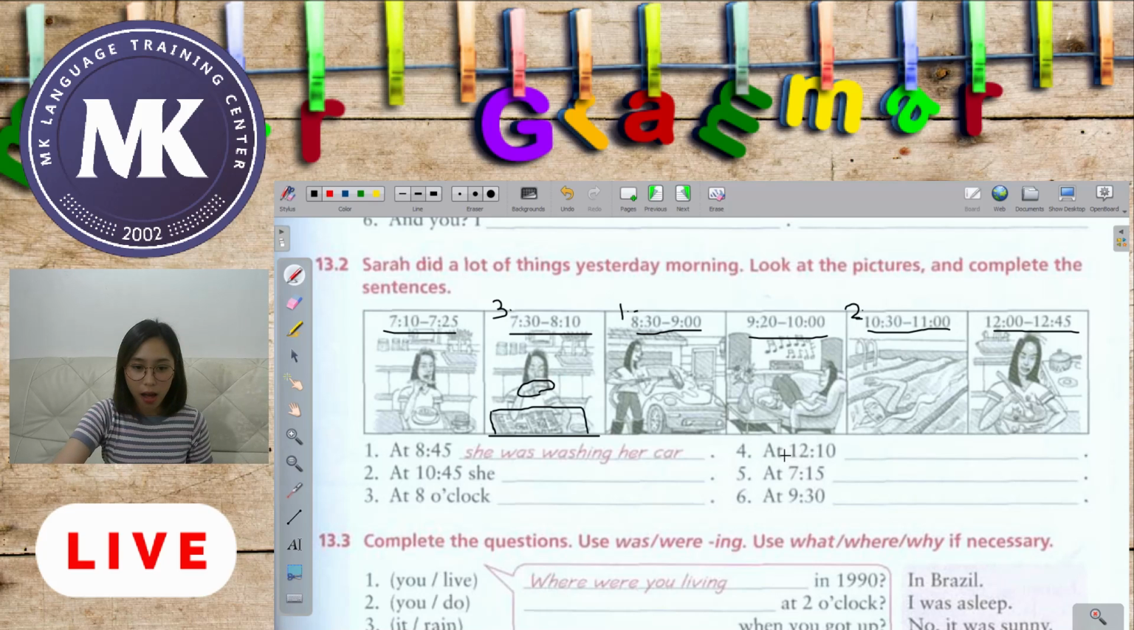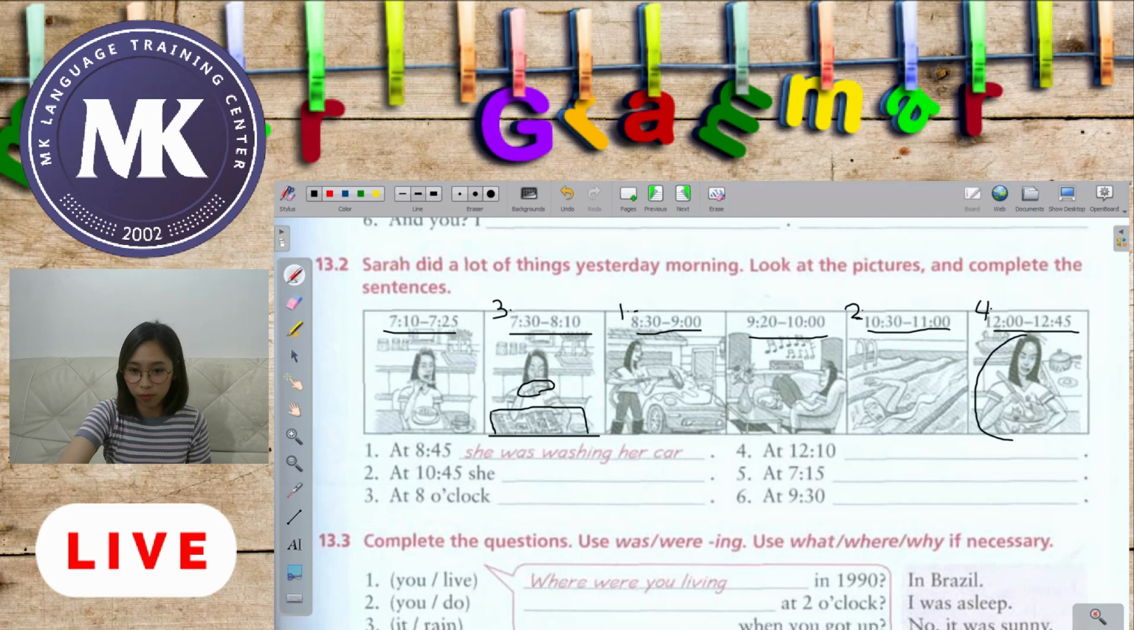Yes, she was drinking coffee. Very good. Now let's have number 4 at 12:10. So where is 12:10? Here, somewhere between 12 o'clock and 12:45. So what was she doing at 12:10?